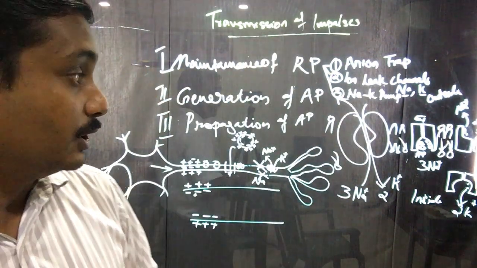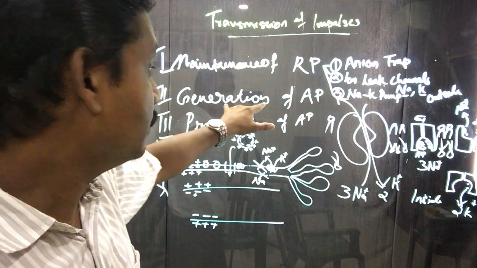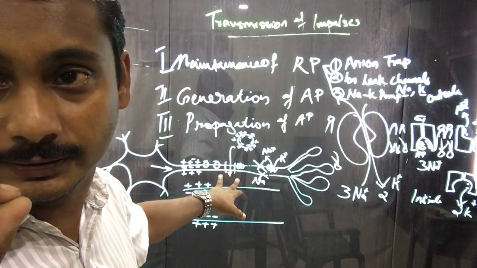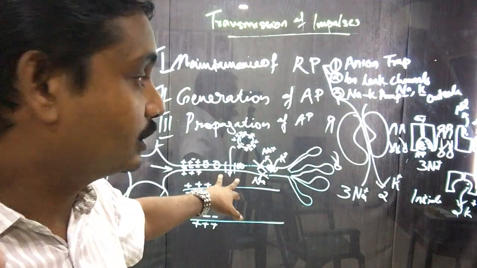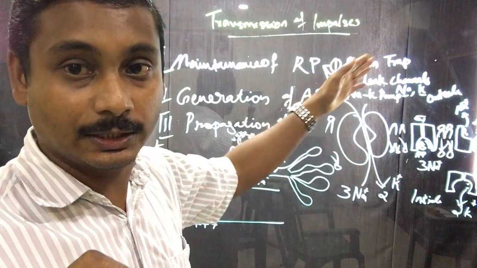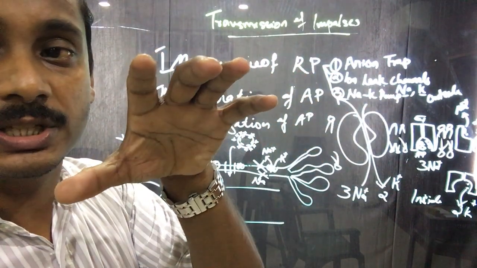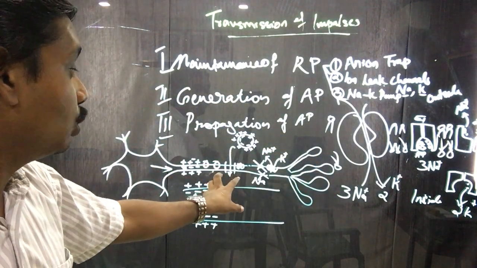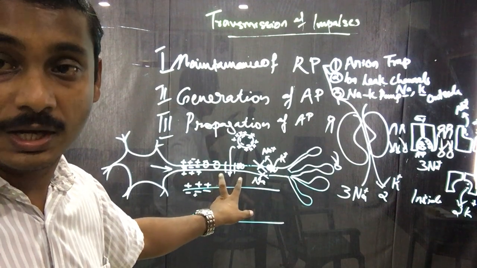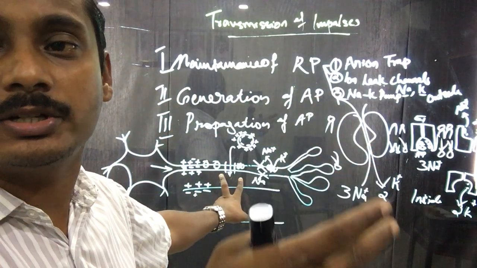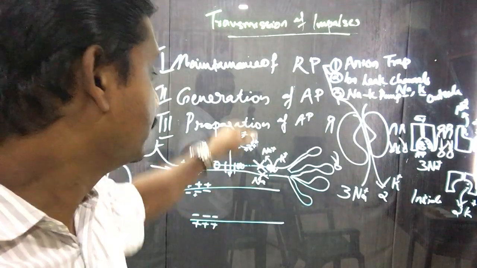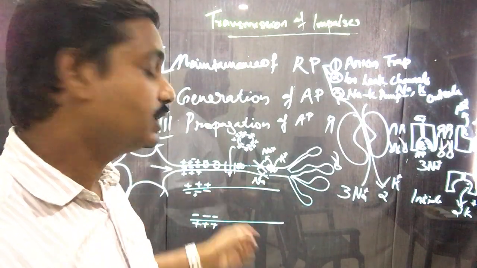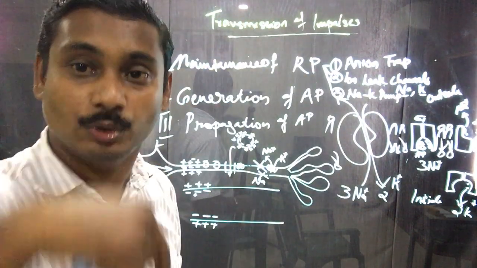But what happens during the generation of action potential is that the potassium gates close, so no potassium ions can move from inside to outside. So more positively charged ions are trapped inside, and at the same time the sodium gates are opened. Therefore the outside already contained a large number of sodium ions, so they can move inside. There is a rapid influx of positively charged sodium ions from outside to inside.